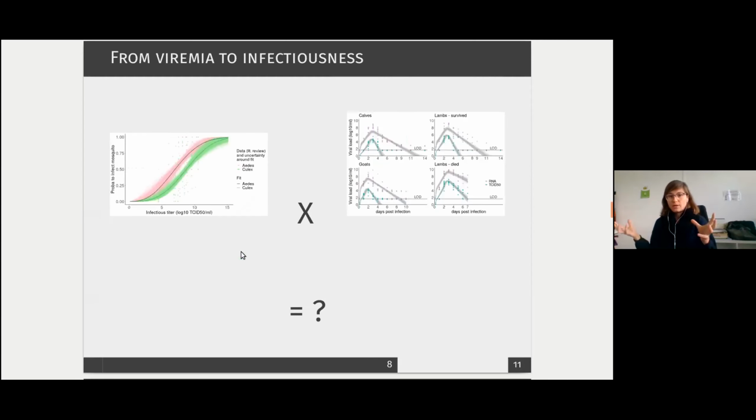So now that we've got these two components, viral loads over time and probability to infect a mosquito in relation to infectious titer, we can combine these two and have what we will call the net infectiousness. Basically, if you combine these two to have the probability to infect a mosquito over time, and you take the area under the curve, you will have the average number of mosquitoes a host will infect during its infectious period.